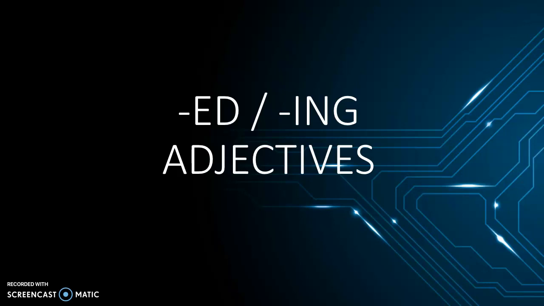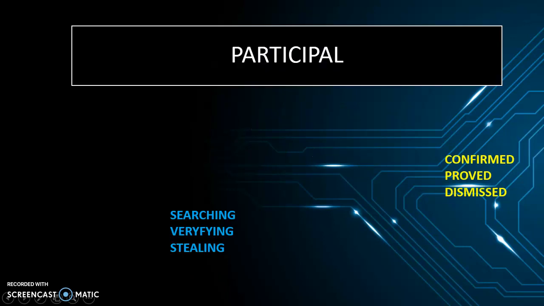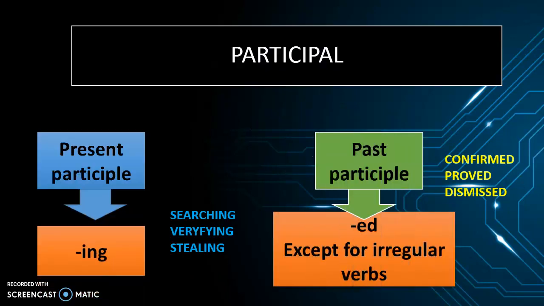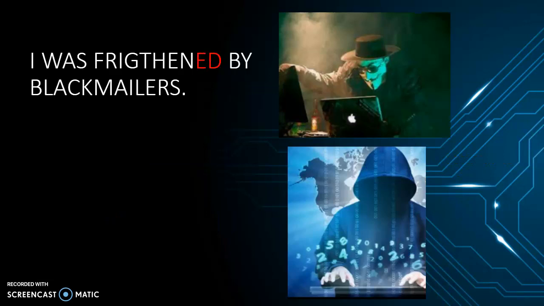In this case, we are going to talk about adjectives, but we are going to focus our attention on ed and ing adjectives. We have adjectives that end in ed and ing. Let's remember a little bit. We use those adjectives in ed in order to describe emotions. For example, I was frightened by blackmailers. I am describing my emotions.